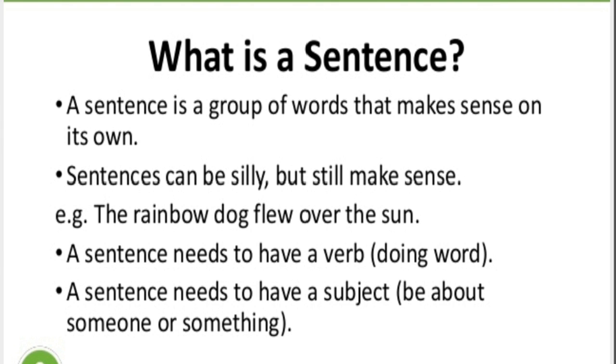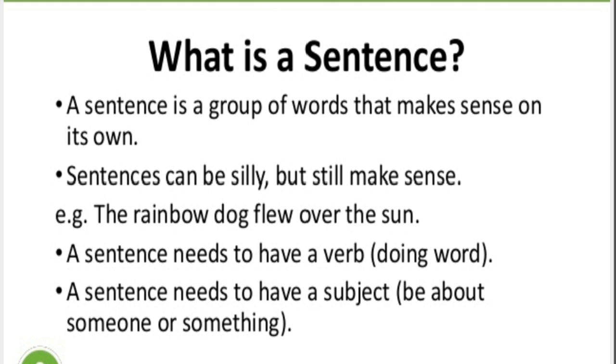Sentences. Before going deep into the types, let me first give you a quick recap of the sentence. A sentence is a group of words that makes a complete sense on its own. Sentences can be silly, but still it makes sense. Let us see this example. The rainbow dog flew over the sun. Yes, it sounds silly, but the thought is complete in itself.